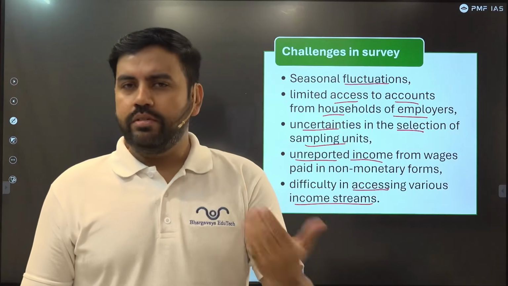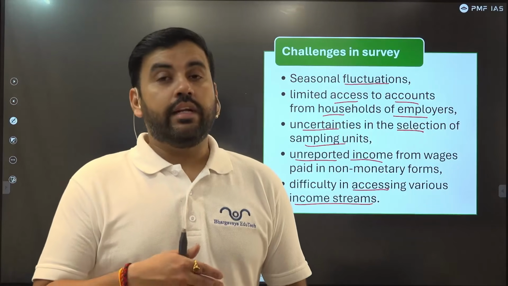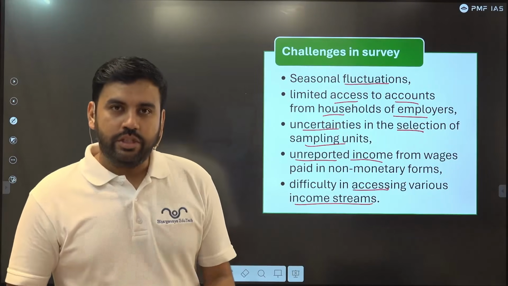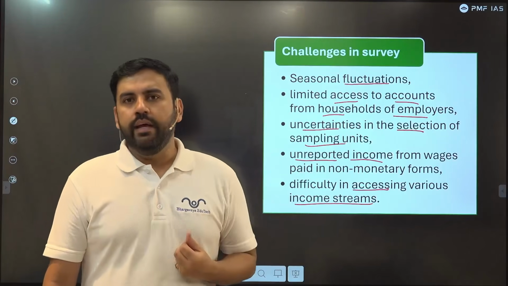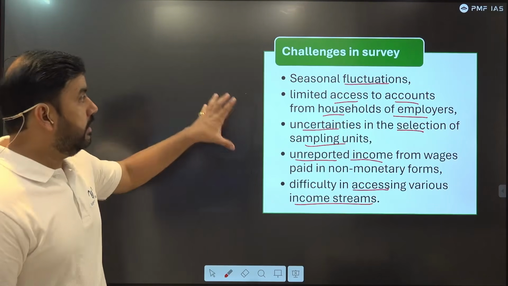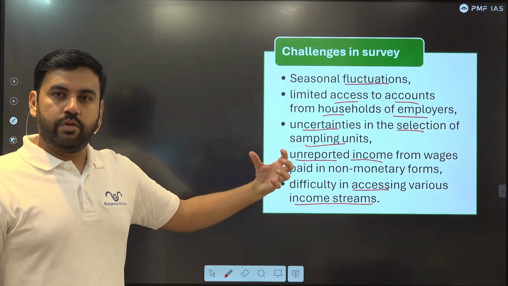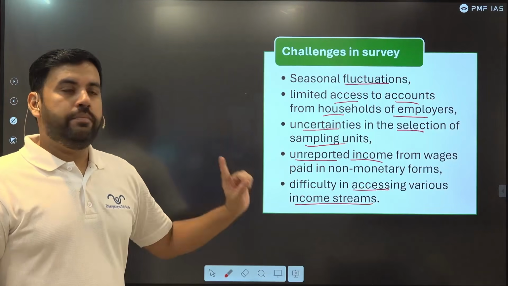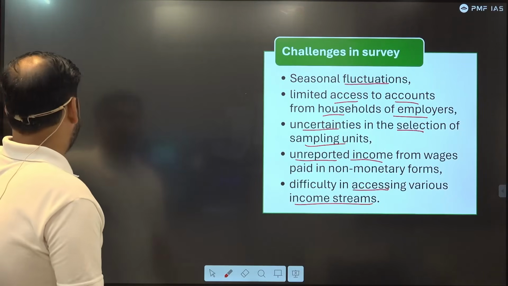But I think we should also all trust our NSO and our organizations because they have some of the best statisticians in the country. So I think these problems will also be solved by them in the given time frame. But we should understand this because this is a very important challenge. And if this kind of question is asked in the UPSC mains examination, you should be able to answer at least these 5 points and the benefits that we have discussed.